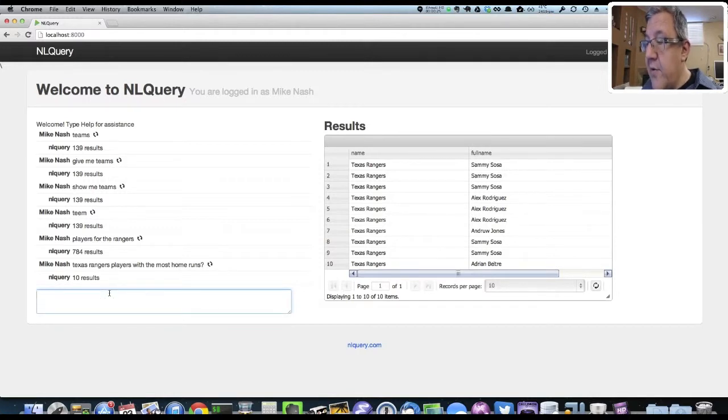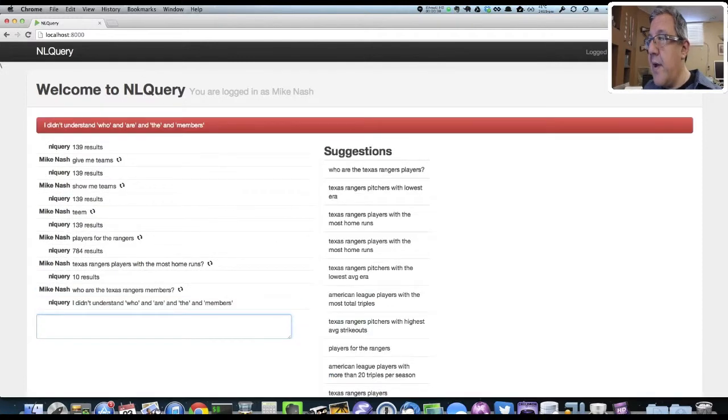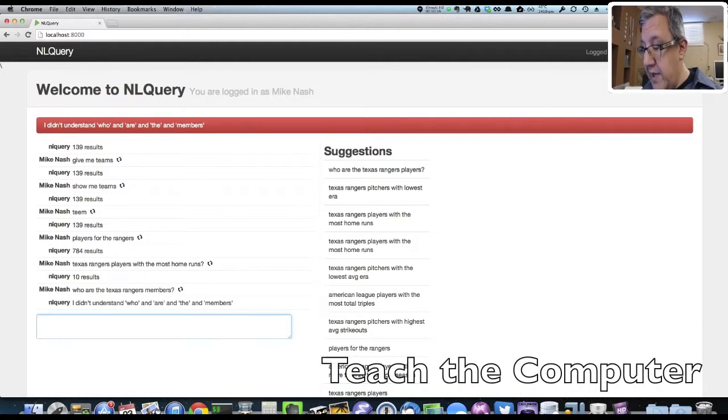We can ask many different questions, but the real power of NLQuery comes when we ask something it doesn't yet understand. For example, who are the Texas Rangers members? Now the system doesn't at the moment have any idea what the word members means, but as you can see, some helpful suggestions are presented that are semantically similar to the one that was tried. The problem here is that NLQuery doesn't understand the term members, but thanks to our Teach the Computer functionality, we can quickly define members as a synonym for the entity players in our system.